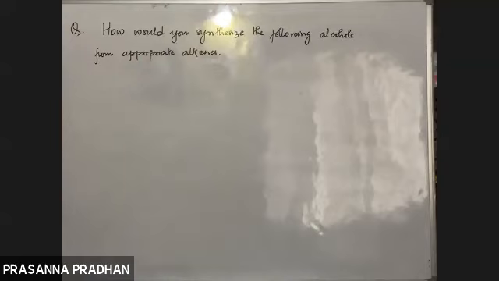Someone please tell me, how will you prepare an alcohol from an alkene?